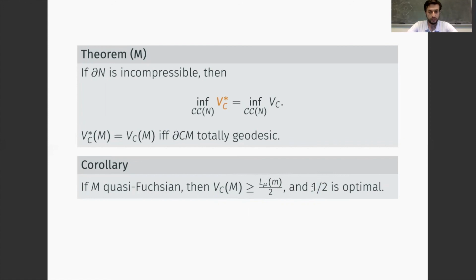So if we increase this multiplicative constant, then we can always find a quasi-Fuchsian manifold that does not satisfy this. And the place where this inequality fails is always close to the Fuchsian locus.